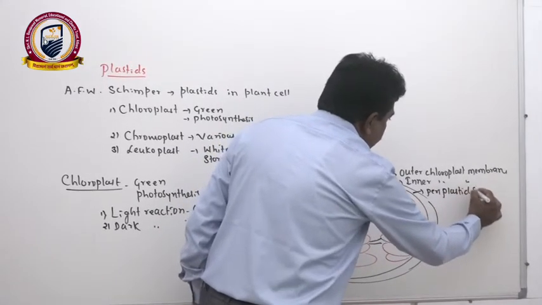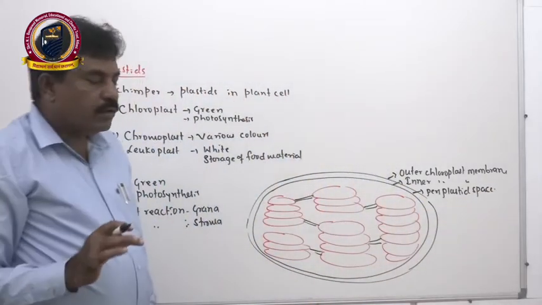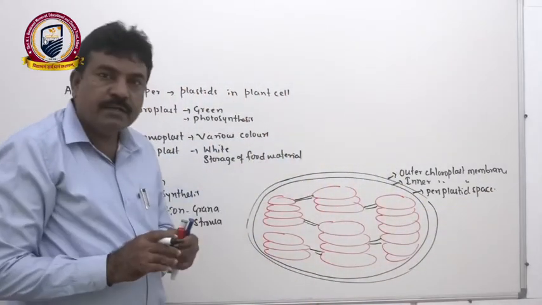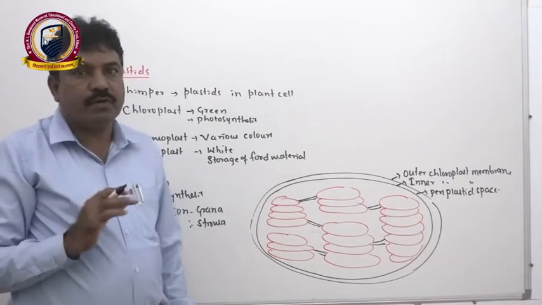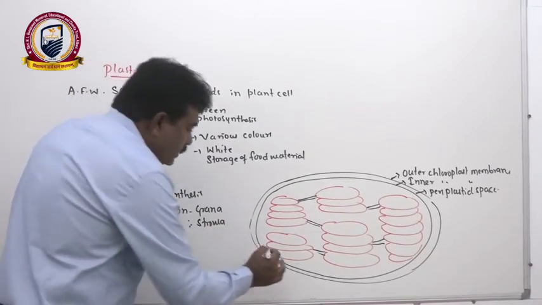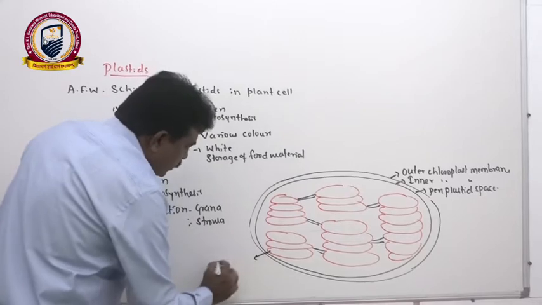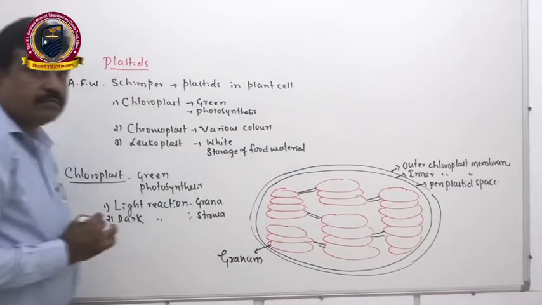Therefore the structure of mitochondria and chloroplast remains almost the same. There also we have two membranes, outer and inner mitochondrial membrane, and the perimitochondrial space. And these disc-like specialized structures we call grana, singular granum.